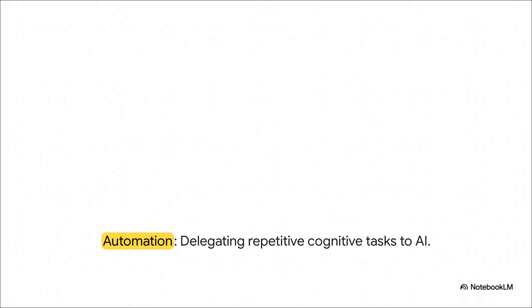Then, on the automation side, we're delegating the repetitive cognitive tasks to AI. And this is creating massive workflow acceleration across almost all professions. Think about automated report generation, basic data entry, or scheduling. But as these repetitive tasks are handed off, we're seeing entirely new roles pop up that are focused strictly on AI oversight. Jobs like prompt engineers or AI ethicists, those didn't even exist a few years ago.